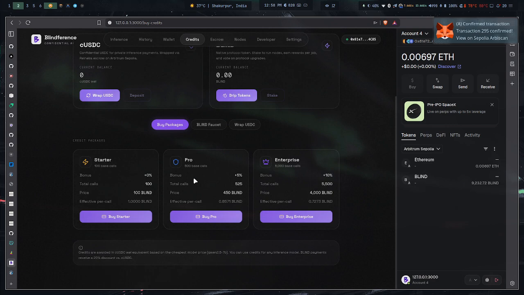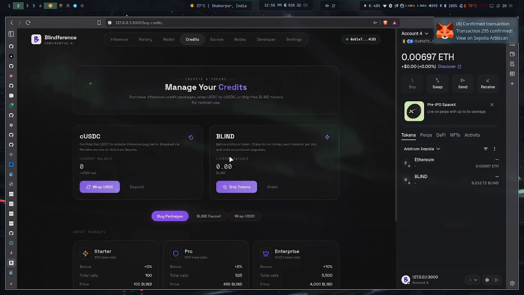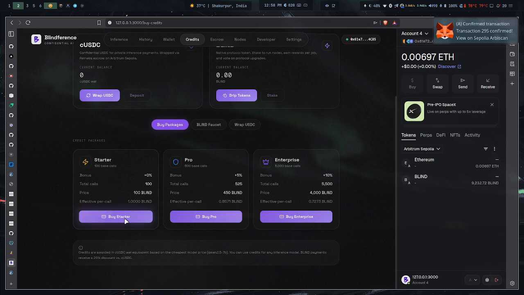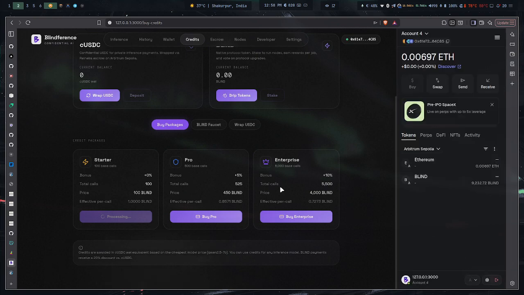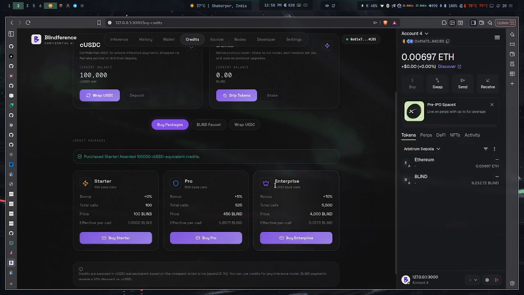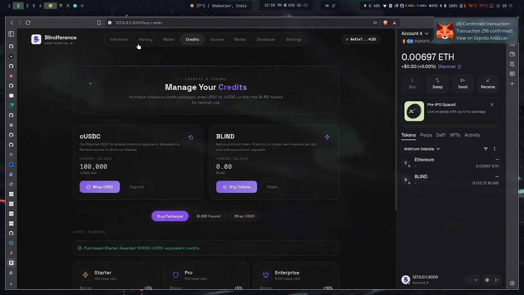You can buy this particular package, which we have over here, but you need it for the currency. So as you can see, let's say I'm going to buy this package, so I'm going to click on Starter. Now what this gives me is CUSDC worth of inferences, and I'm going to explain what actually happens with this CUSDC equivalent credits, as well as what happens with the blinds. Okay, so now we have a lot of currency in our hand, so now we can actually do inferences.